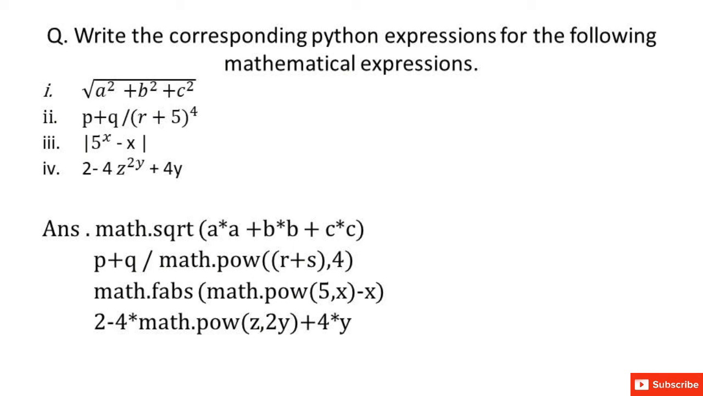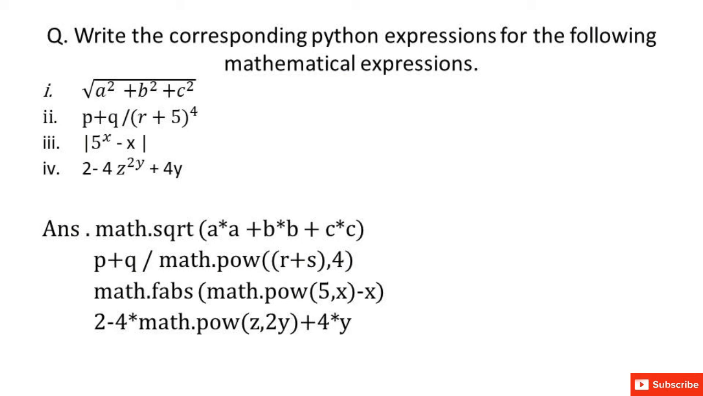Second part is p plus q upon r plus 5 raised to power 4. So how will we write this formula? P plus q divided by math.pow, because r plus 5 raised to power 4. Okay, next is 5 raised to power x minus x, and we have to calculate the mod value.